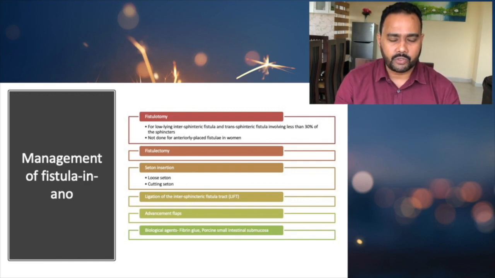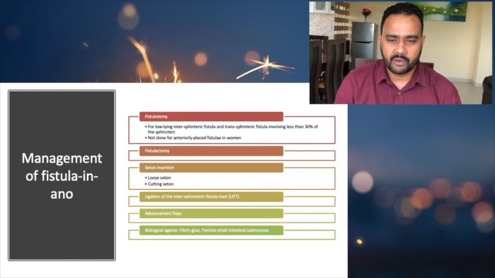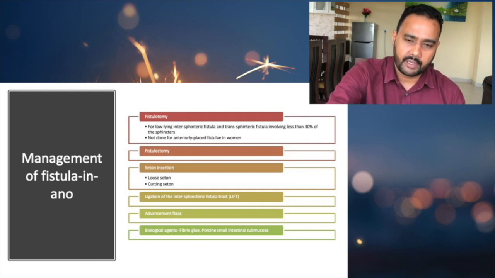We can go for a fistulotomy, if it is a very superficial fistula. And also sometimes we can go for a fistulectomy, that is, we remove the whole fistulous tract. Or if the fistula is higher up, then we can go for a seton insertion. There are two types of seton, that is the loose seton and the cutting seton. And there are some other types of management as well. So that is the importance of the management of fistula in ano.